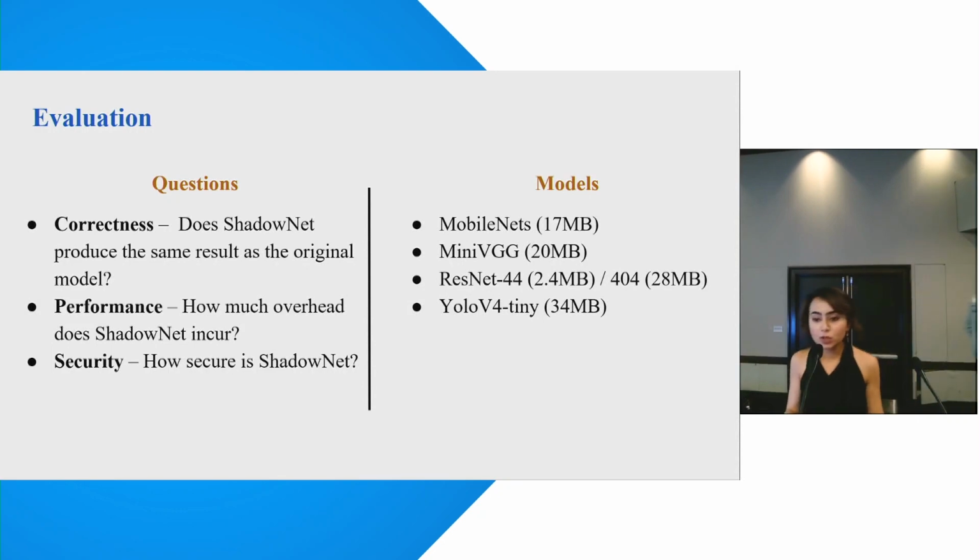For evaluation, we evaluated ShadowNet across 3 dimensions. First, the correctness of model inference. Second, what is the performance overhead incurred by ShadowNet? And finally, how secure is ShadowNet? We used 6 different models covering a wide variety of CNN architectures, ranging from the classic mini-VGG to the more modern complex object detection models such as YOLO-Tiny.